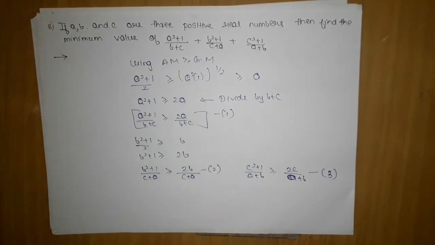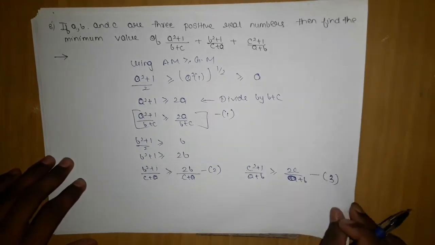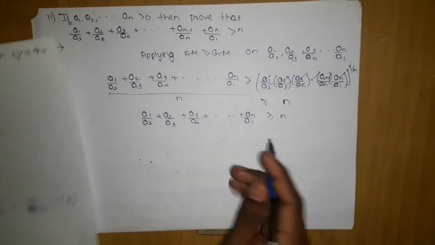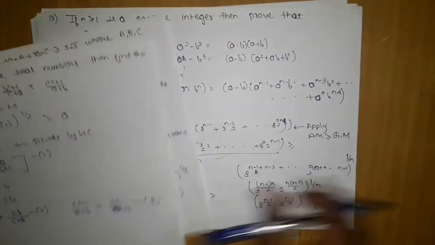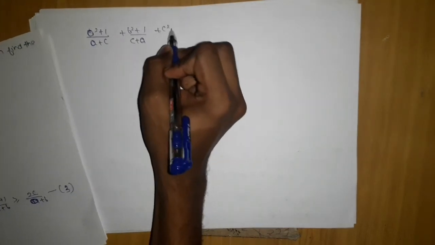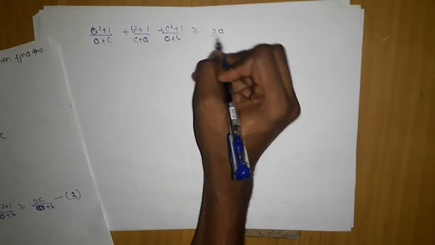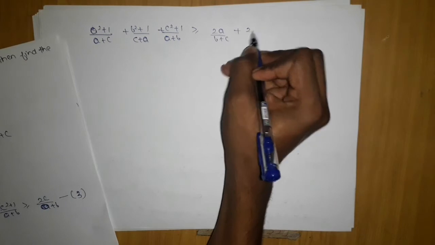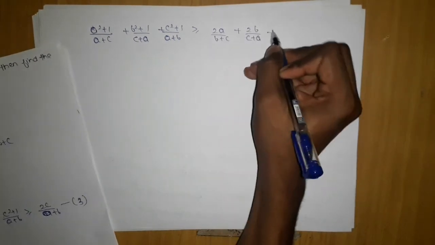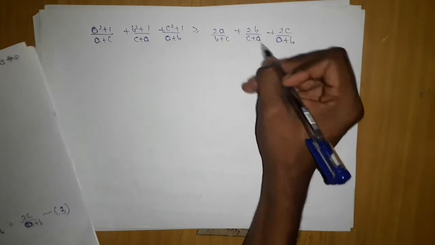Okay, so what we are going to do, we are going to add them. The moment I add them, let me get the next page. If I add them, what I have is (a square plus 1) upon (b plus c) plus (b square plus 1) upon (c plus a) plus (c square plus 1) upon (a plus b) is greater than or equal to 2a upon (b plus c) plus 2b upon (c plus a) plus 2c upon (a plus b). So we have to prove this thing.